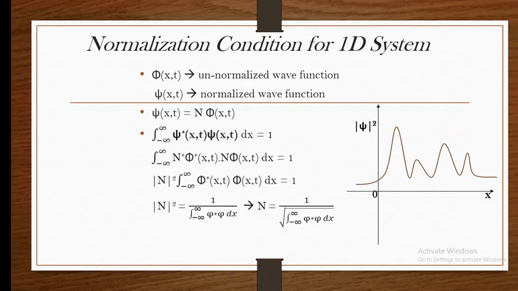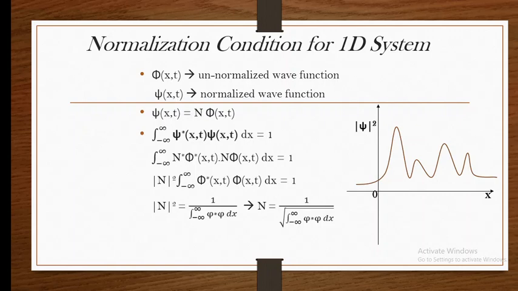So when you put the value of N in ψ, we get the normalized wave function. But the question arises: when we solve the Schrodinger equation, we get ψ, which is the solution that gives the details about the system. When you multiply by a constant, the normalization constant N, will the wave function change or not?